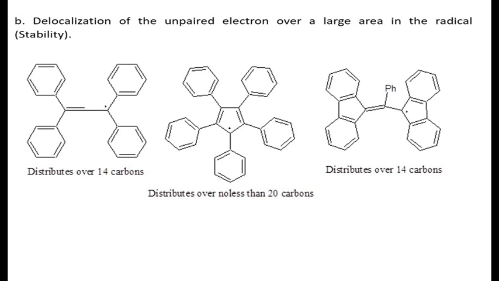In the last structure, this unpaired electron distributes over 14 carbon atoms. Therefore these radicals are more stable. Remember that when unpaired electron delocalizes over more number of atoms, these radical species are more stable.